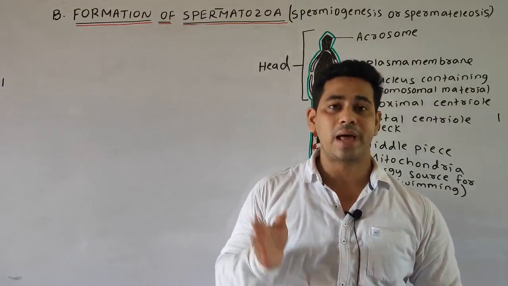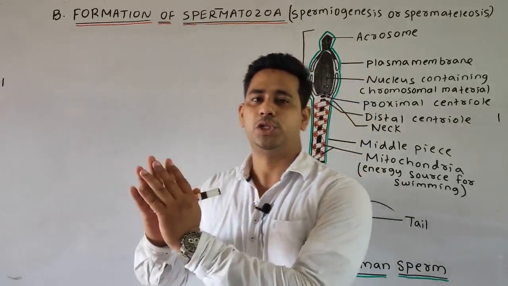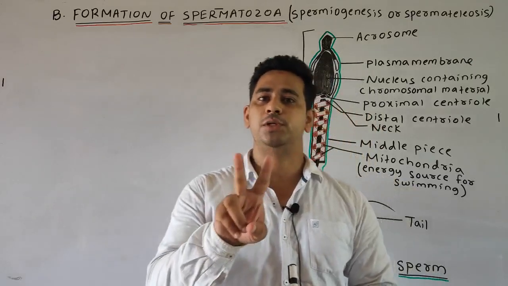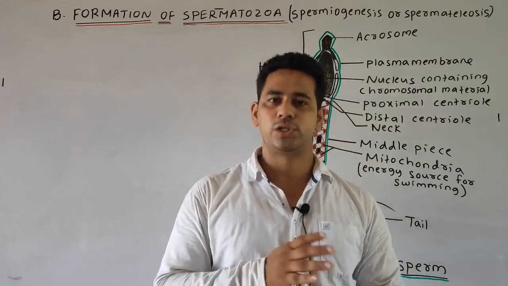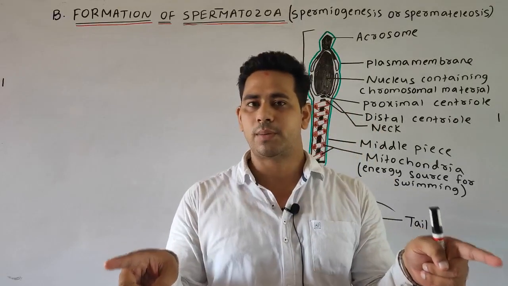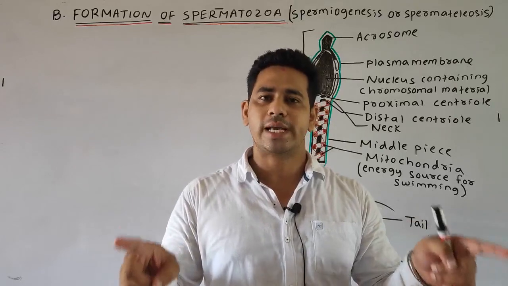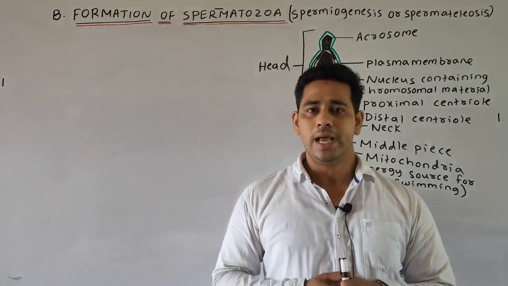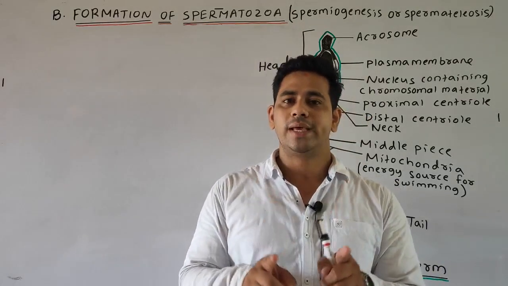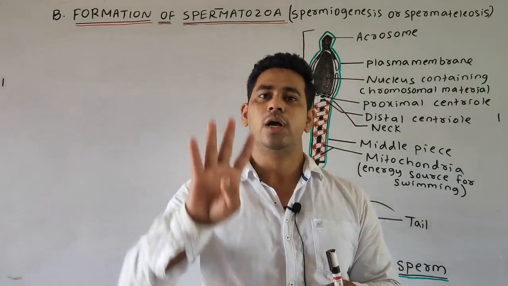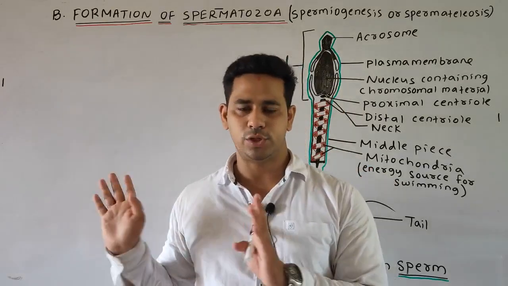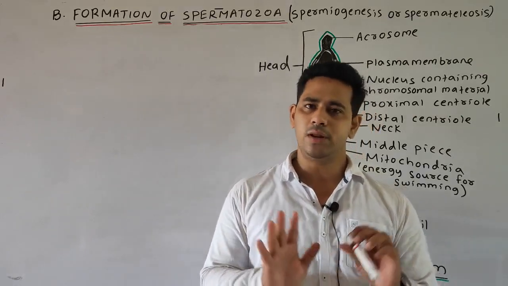Then the primary spermatocyte undergoes the maturation division. It undergoes meiosis, in which two successive divisions take place. First is the reductional division, in which from one primary spermatocyte two haploid secondary spermatocytes form. After that, equational division takes place, in which from the two secondary spermatocytes, four haploid spermatids are formed. That is the maturation phase. So this much we discussed in our previous class.